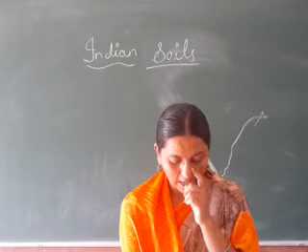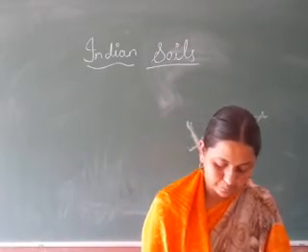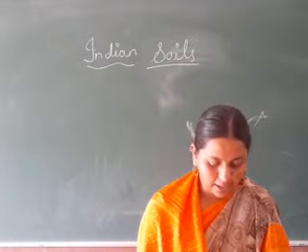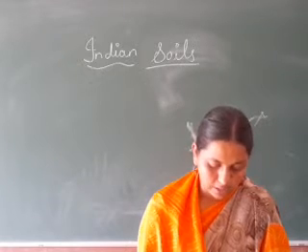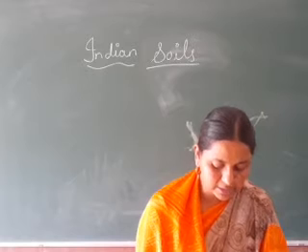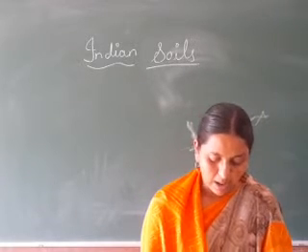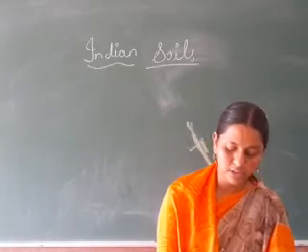First one, alluvial soil. The soils that are composed of alluvium are called alluvial soil. They are formed from the sediments deposited by the rivers, as in the Indo-Gangetic plain, and by the sea waves in the coastal plains.